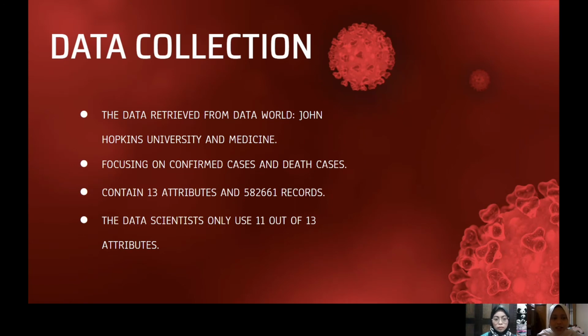The data set is retrieved from Data World, Johns Hopkins University and Medicine, just what I mentioned earlier. This data is focusing on the confirmed cases and death cases. In this data set, there are 13 attributes and 582,661 records. And the data scientists only use 11 out of 13 attributes. There is a reason why we only use 11 despite having the whole set of attributes, because there's some issue here.